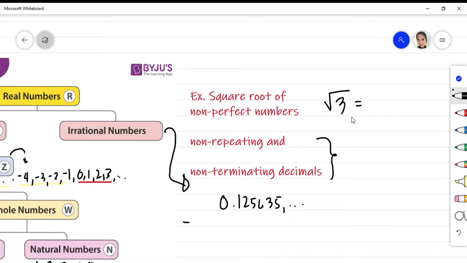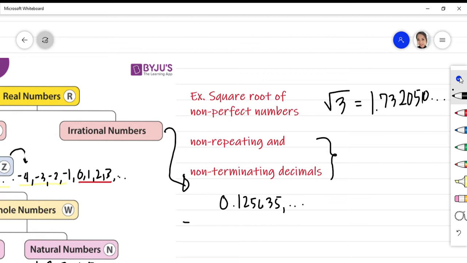If we write it in our calculator, that is equivalent to 1.73205 and so on. So notice the result of the square root of a non-perfect number is a non-repeating and non-terminating decimal. So this is an example of an irrational number.